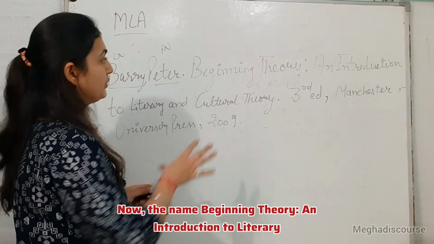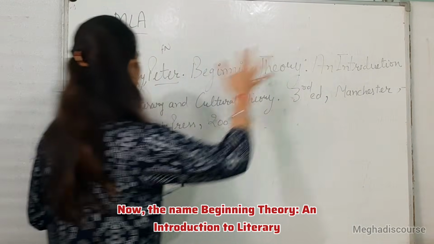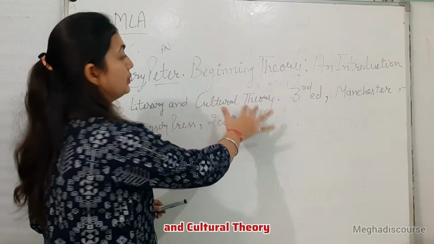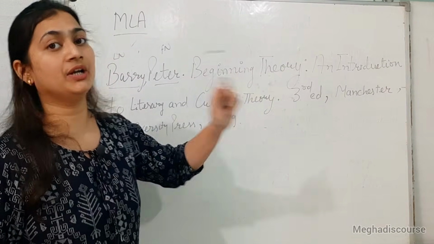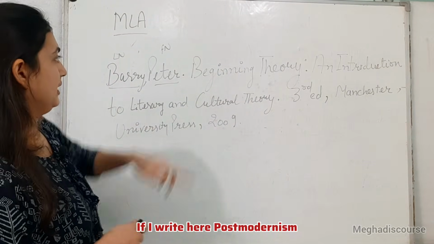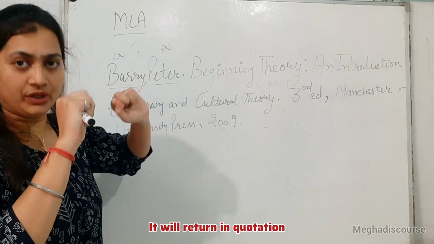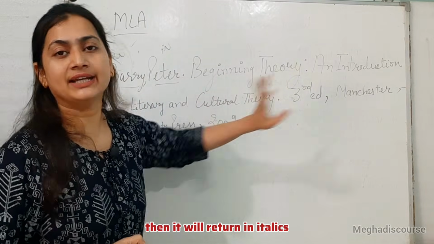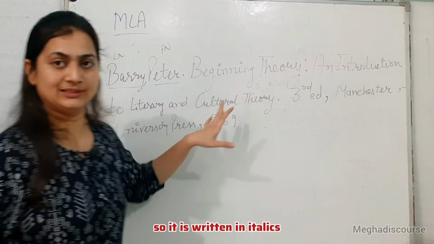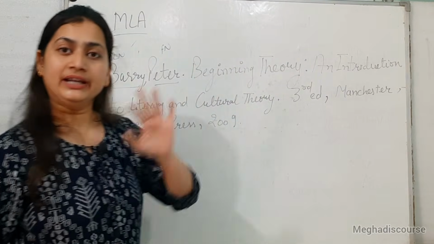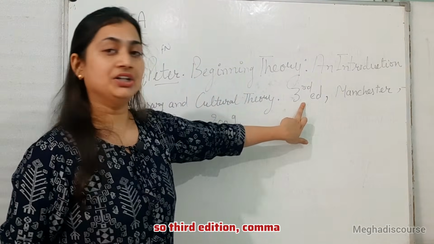Now the name, Beginning Theory: An Introduction to Literary and Cultural Theory. This is in italics because we are talking about the book. We are not talking about the chapter. If I write here Postmodernism, it will be written in quotation marks, and then the book title will be in italics. But I am just talking about the book, so it is written in italics. Then we have a full stop. Third edition is there, so third edition, comma.